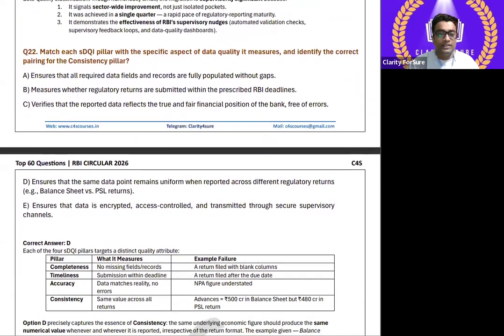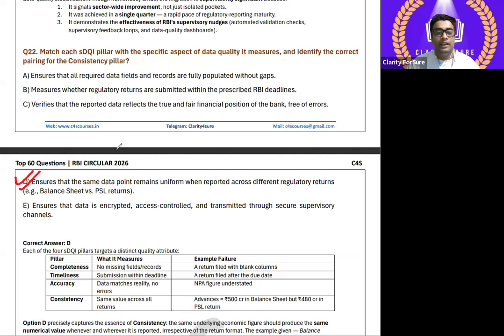Right? So the 22nd question, what is it telling about? The 22nd question is about matching each sDQI pillar with the specific aspects of data quality it measures, and identifying the correct pairing for the consistency pillar. See, such questions are also asked in RBI, so please look at the options carefully. All 5 options, please tick it, right? Option D is more appropriate. Why?